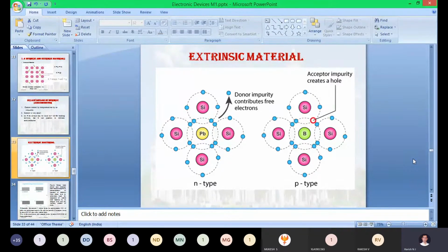Sir, group 5. Group 5, exactly, correct. So group 5 elements are the pentavalent elements. Pentavalent elements means what? Silicon as well as germanium. As you are aware, the outermost shell consists of only 4 valence electrons. But the group 5 elements consist of 5. Sir, 14th group. Nitrogen family, 14th group. Group 5 elements. Just check it out, sir.